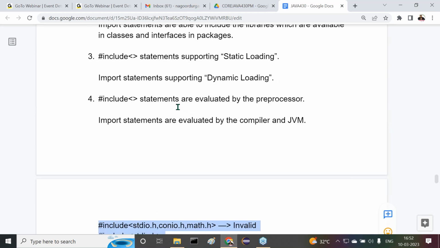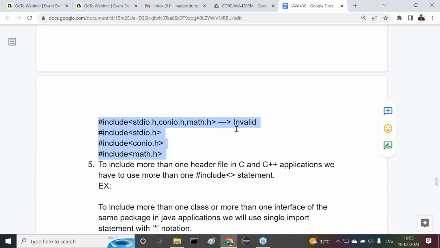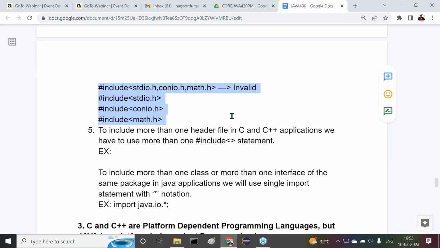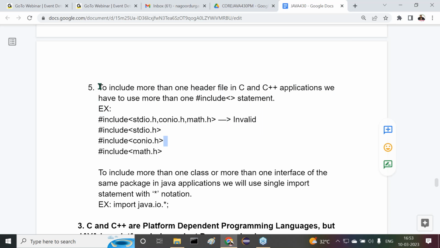Hash include statements are evaluated with the preprocessor, import statements are evaluated by the compiler and the JVM. To include more than one header file in C and C++ applications, we have to use more than one hash include statement. Some examples are given.